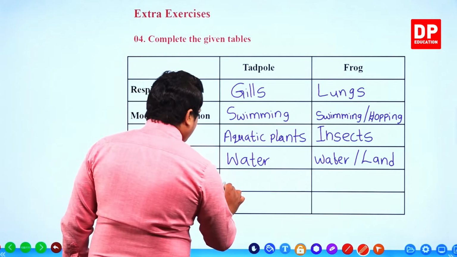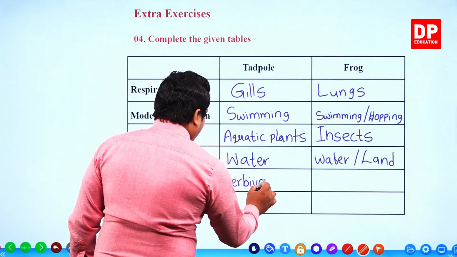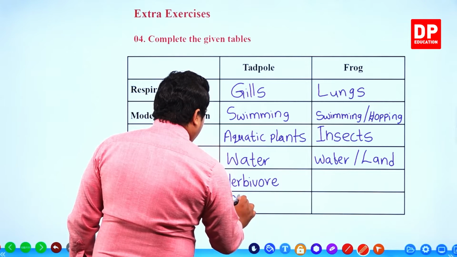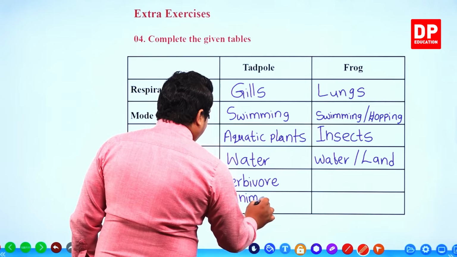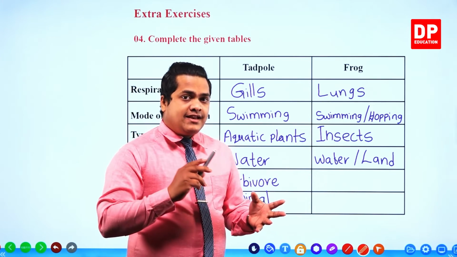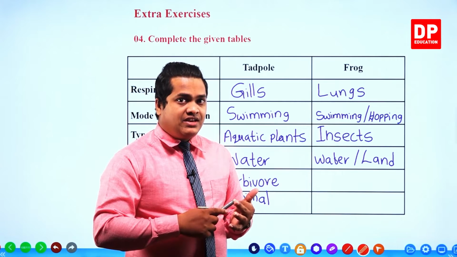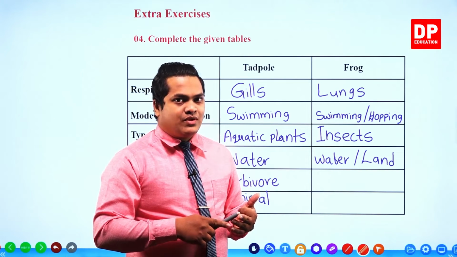But frogs can even eat insects, and also aquatic plants as well.